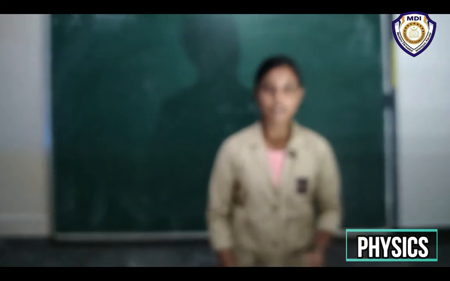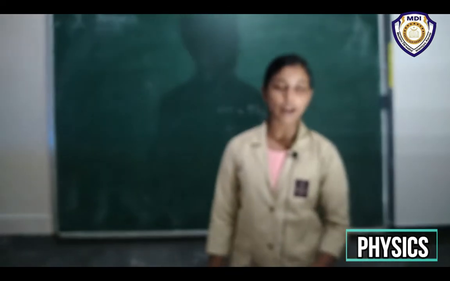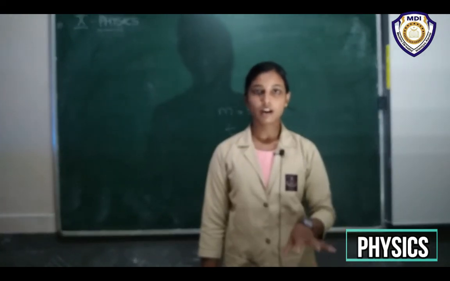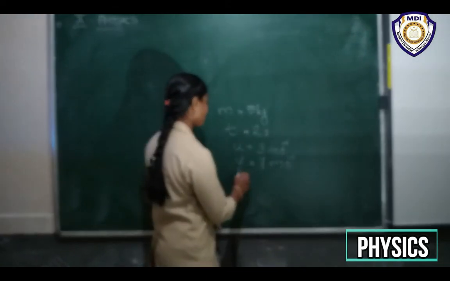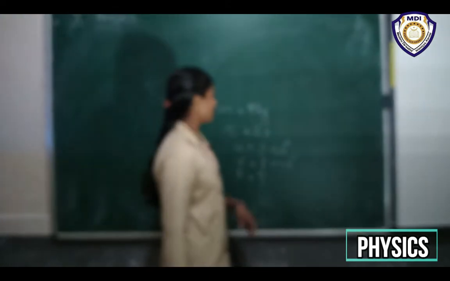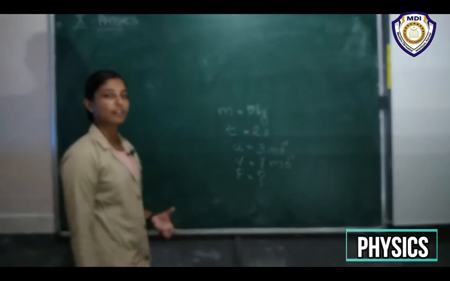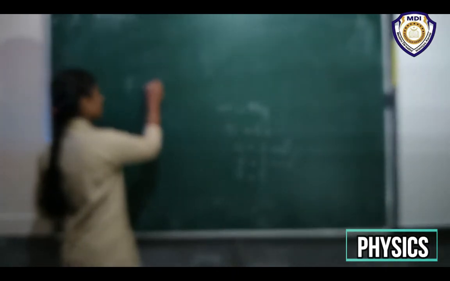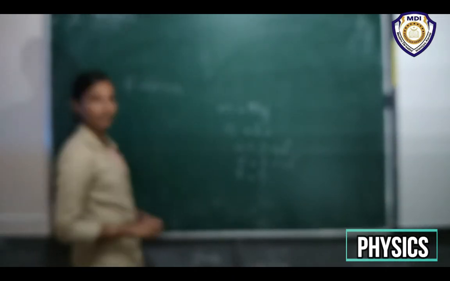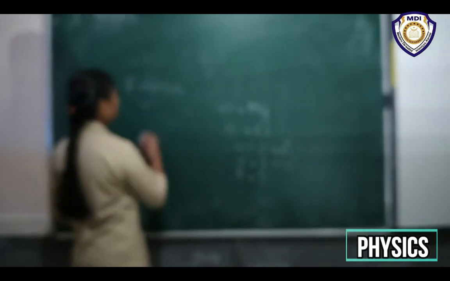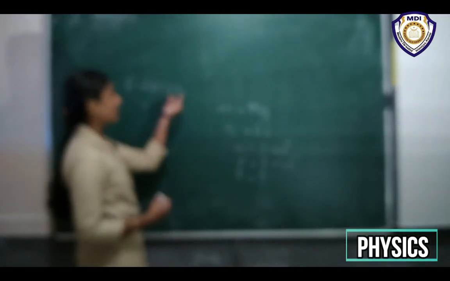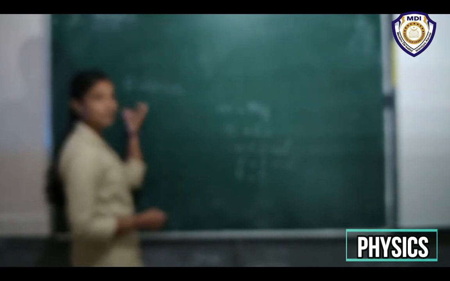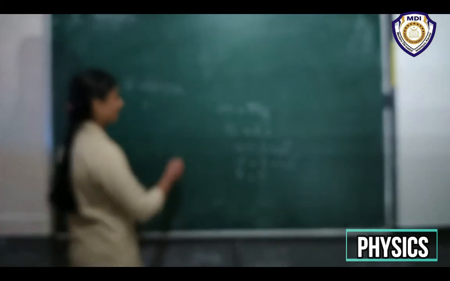So what we have to calculate? Find the magnitude of the applied force. So we have to find the applied force, F, right? So from these given data, how can we find F? We know the equation for force is equal to MA, right? And now we have the values to find A, and also we have the value M. So from that we can easily find the magnitude of force, right?